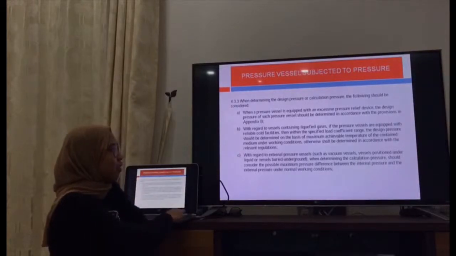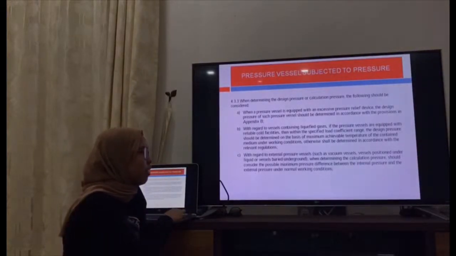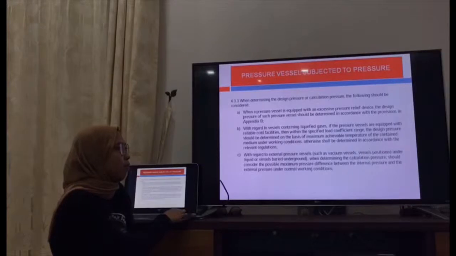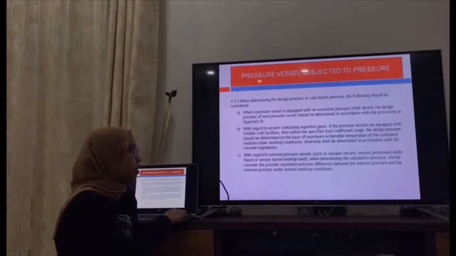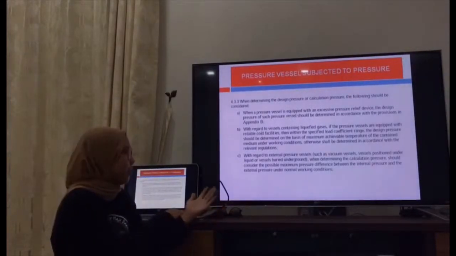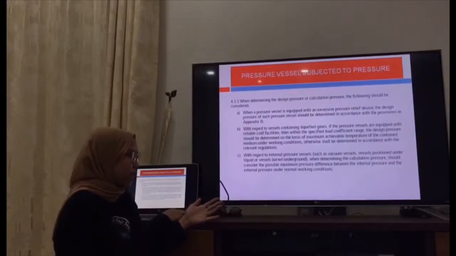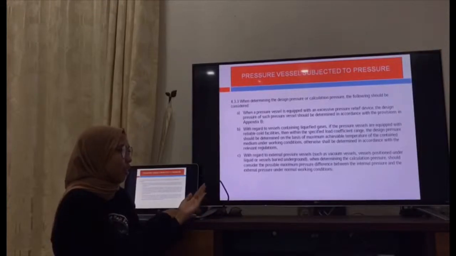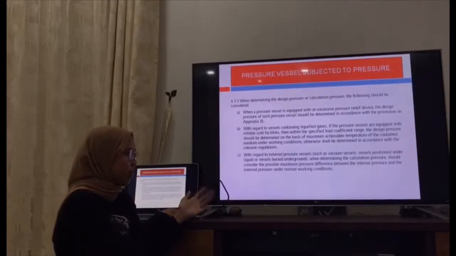Second, for vessels containing liquefied gas, if the pressure vessel is equipped with reliable cooling facilities, then within the specified load coefficient range, the design pressure should be determined on the basis of the maximum achievable temperature. Third, for external pressure vessels such as vacuum vessels, when determining the calculation pressure, consider the possible maximum pressure difference between internal pressure and external pressure.